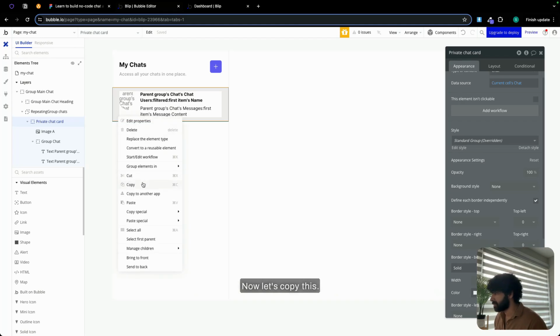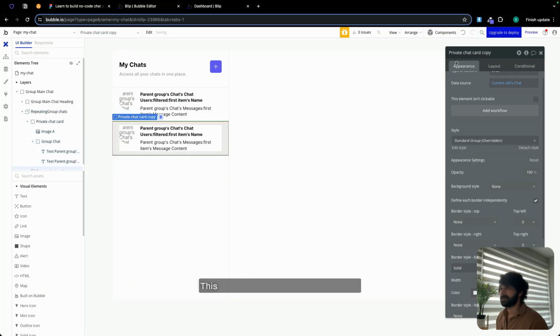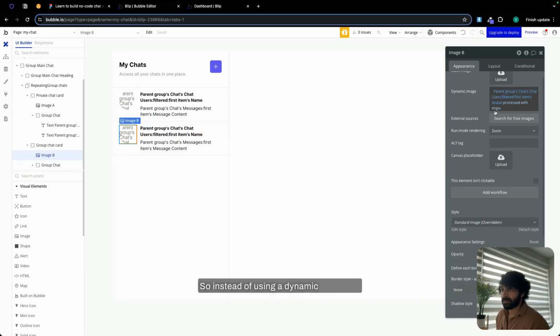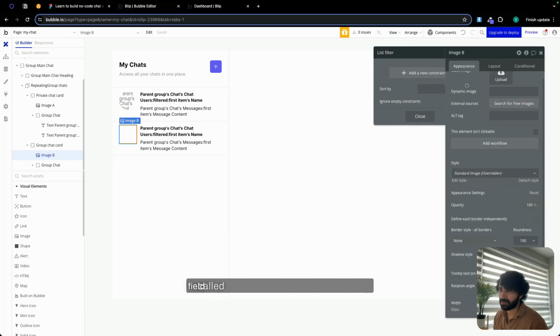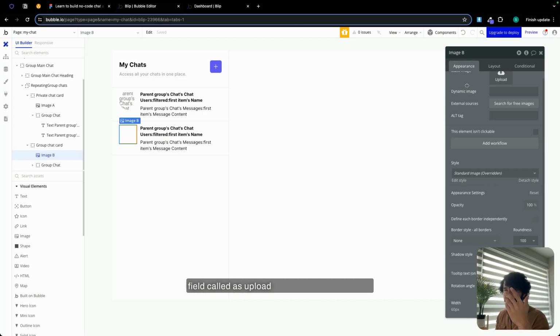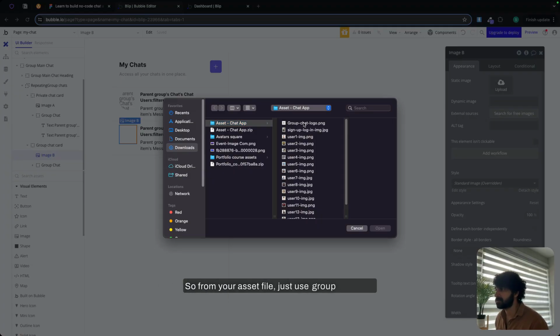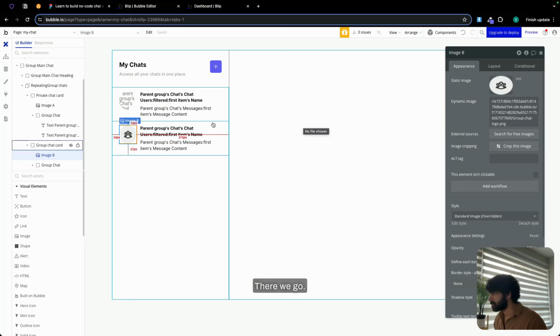Now let's copy this. Select our repeating group chat. Let's paste this. This over here is going to be group chat card. So instead of using a dynamic image, we are going to use a static image. I mean, you can go ahead and create a field called upload image for the group chat, but I'm just going to use static image. So from your asset file, just use group chat logo. There we go.